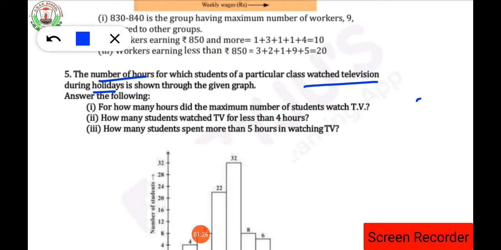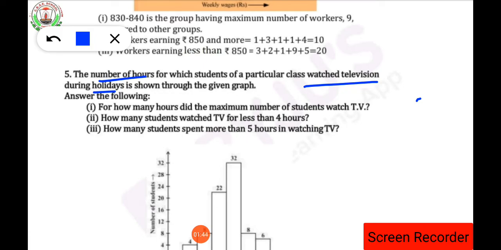We are not going to draw the graph over here. Okay, dear students, we are not going to draw the graph. We have to look at the graph itself and answer the following questions for question number 5. Have you understood? So what is said in question number 5?